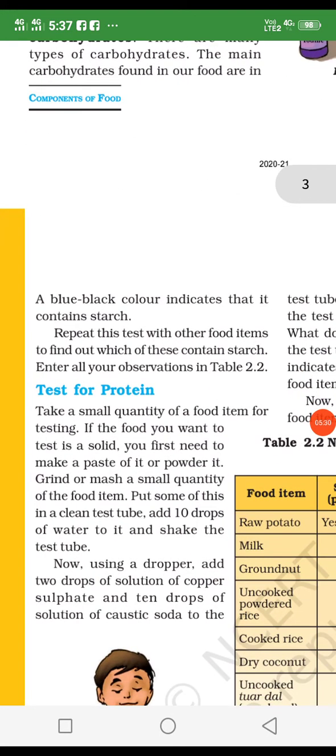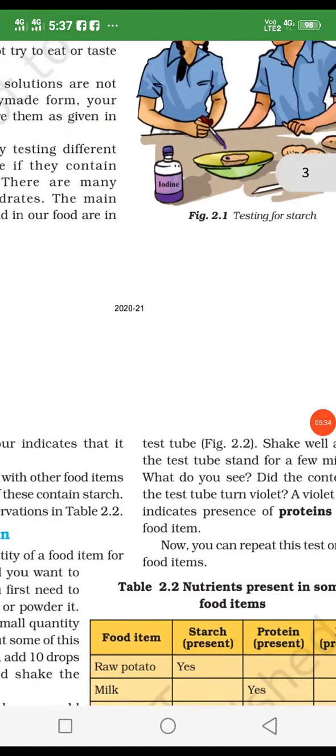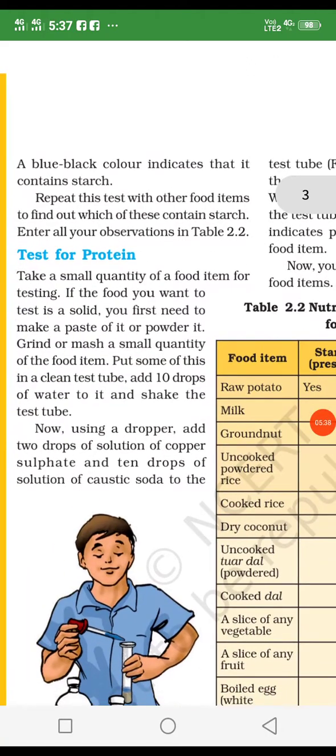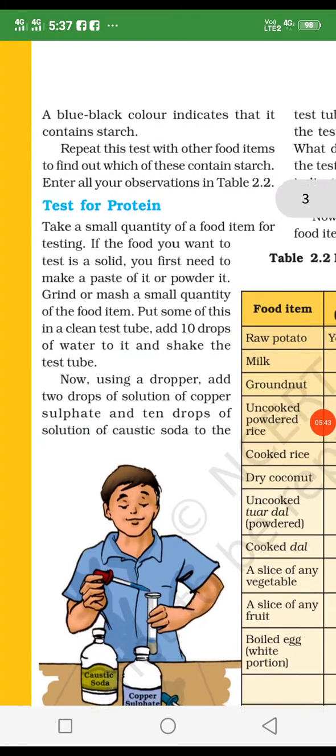Because this shows the presence of starch, and starch means carbohydrate. It means the potato has carbohydrate inside it. Now the test for protein, and protein we get from the pulses. So you take the